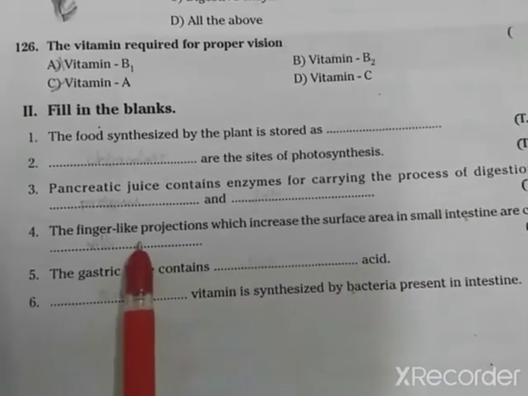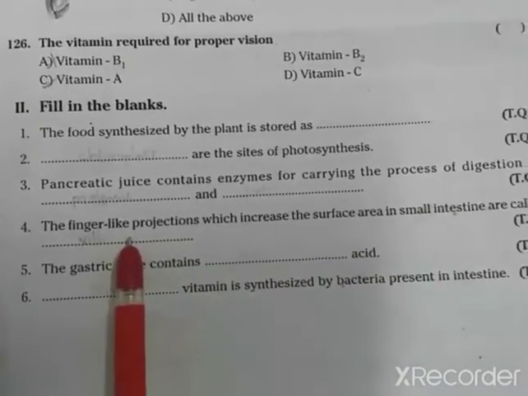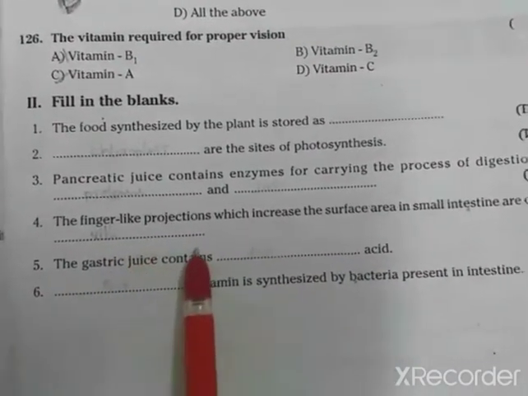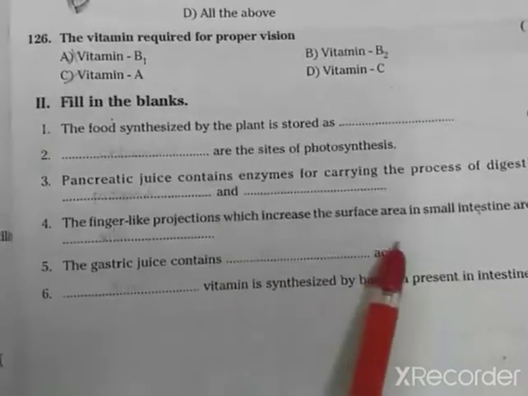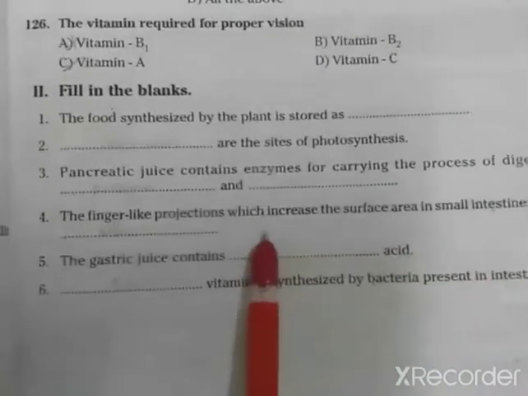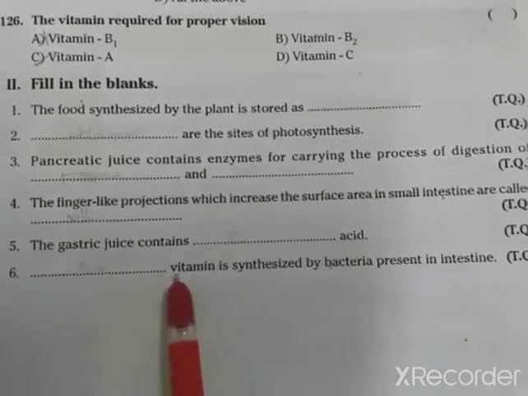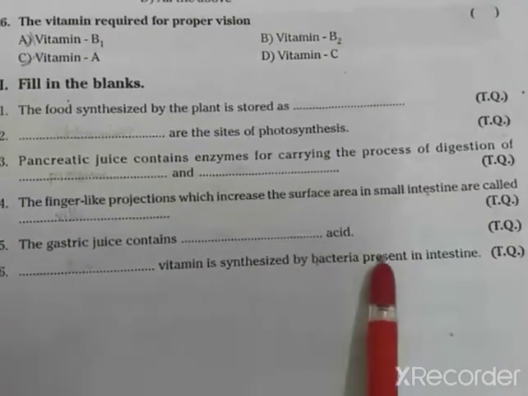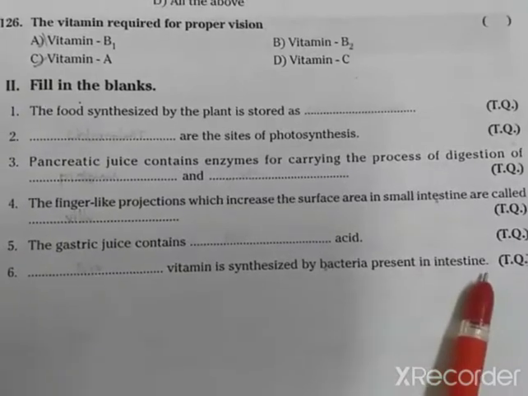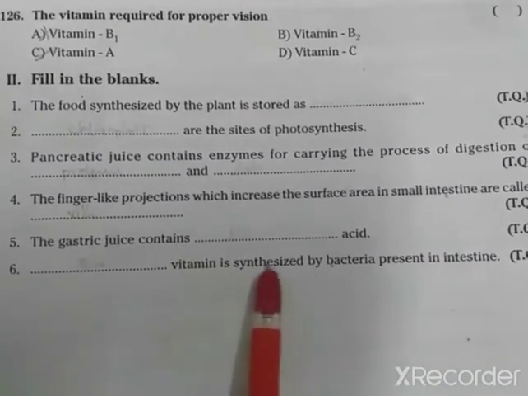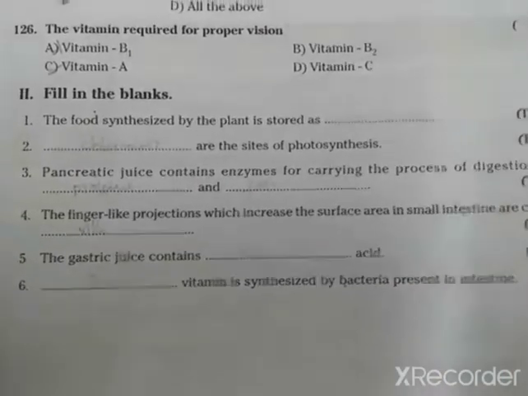If you observe the small intestine, there are some finger-like extensions. These are called villi. The gastric juice contains dash acid: HCl, hydrochloric acid. Next, dash vitamin is synthesized by the bacteria present in the intestine. Vitamin B12 can be synthesized by the bacteria present in the intestine.